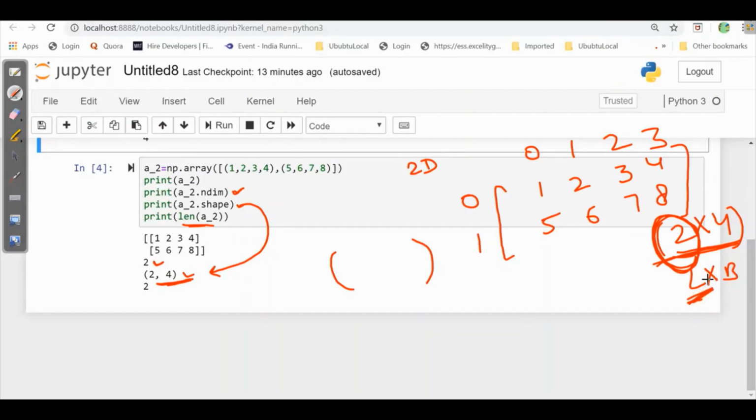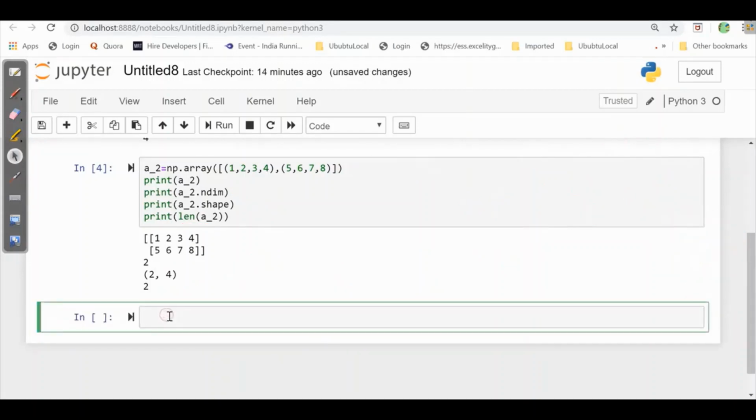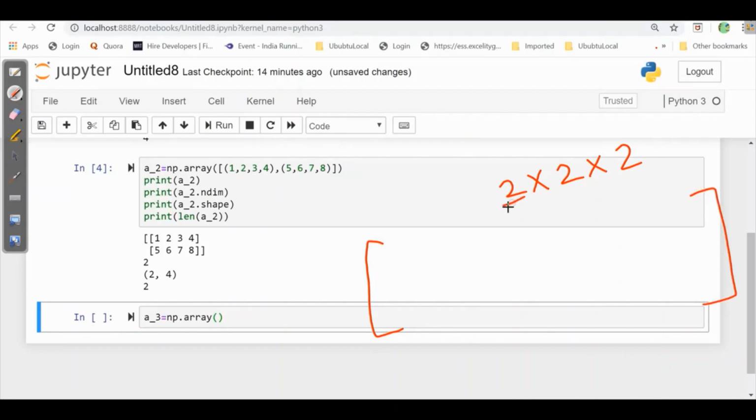Now we will see for a 3D array. I'll take it a underscore 3 for 3 dimension, and here np dot array. Now please be careful. Here first we will take 2 cross 2 cross 2 for 3D. That means here first we need to take first, then it is asking for 2. So here I'll take one array, that means one list, and inside this one list. That means we have covered these two. Now here it is asking for 2 inside this 2.